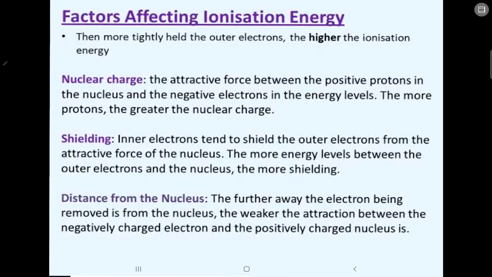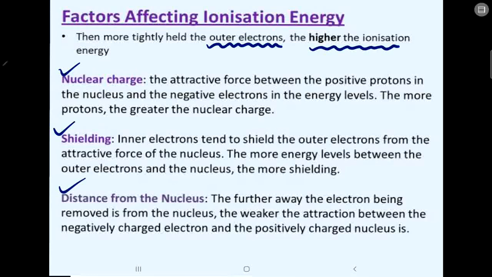Okay, now what are the factors which affect ionization energy? This is important from the exam point of view. Now we know regarding ionization energy that the more tightly the outer electrons are held, the higher will be the ionization energy, because ionization energy is all about removing the outer electron, and if the outer electron is tightly held, you have to apply more energy to remove it. So it depends upon three factors. One is the nuclear charge, shielding effect, and distance from the nucleus.